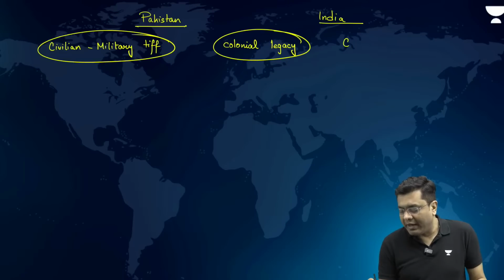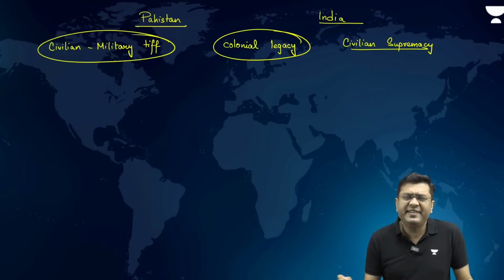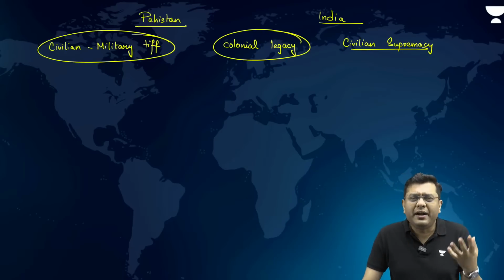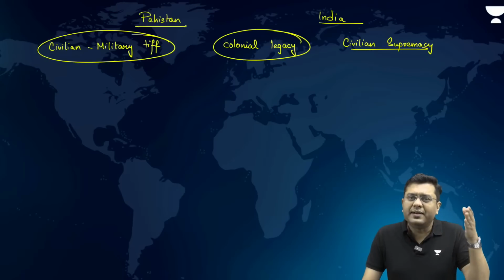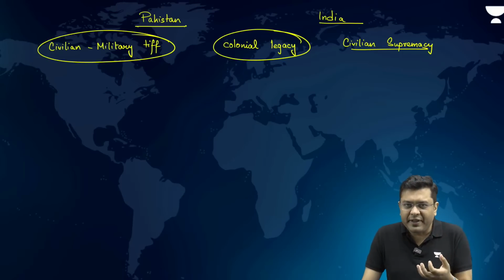Civilian supremacy means that the elected representatives, the government of the day, will take the decisions with regards to India's defenses and India's interests, rather than the armed forces.